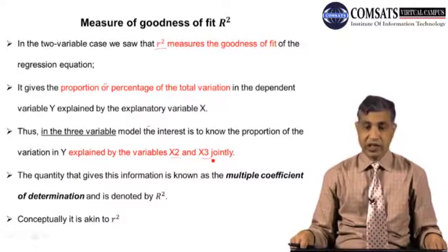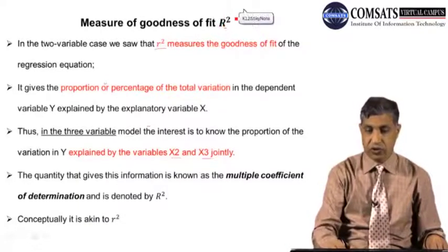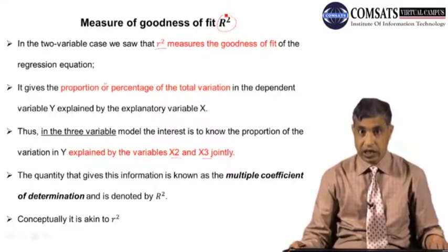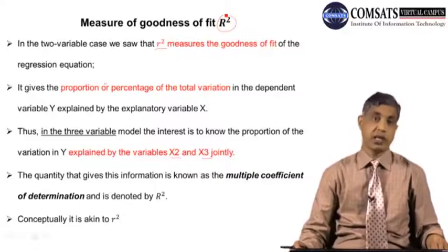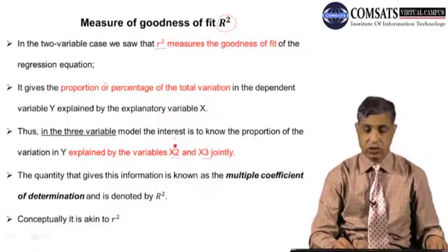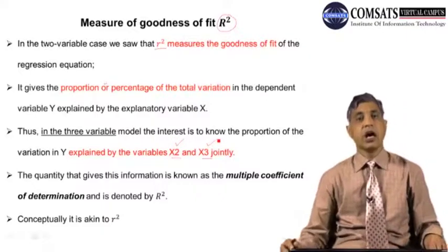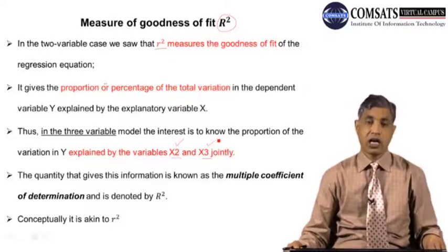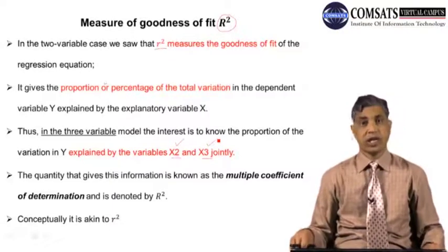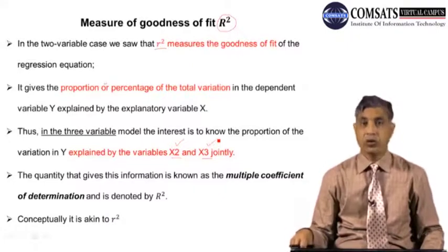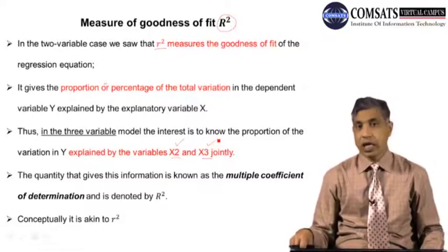The quantity that gives this is the R-square here. This quantity tells us the variation in the dependent variable on the basis of two independent variables, X2 and X3. Now this is called the capital R-square, and it is the same thing, the measure of goodness of fit, or you can say the coefficient of determination.